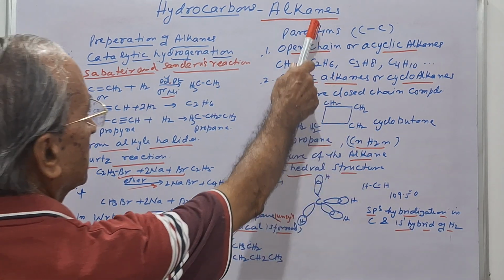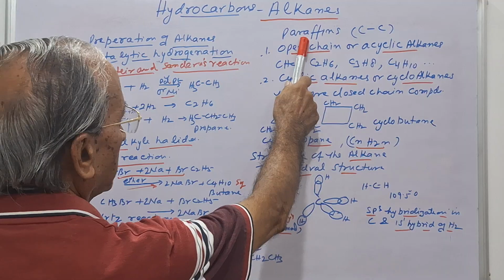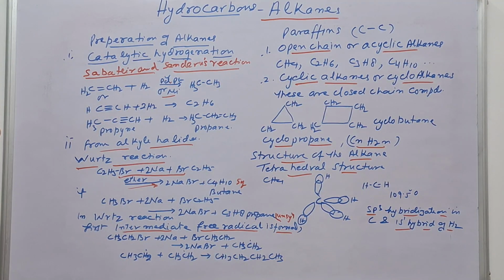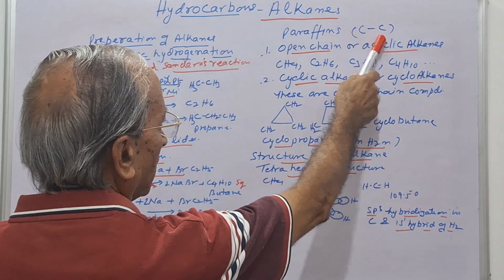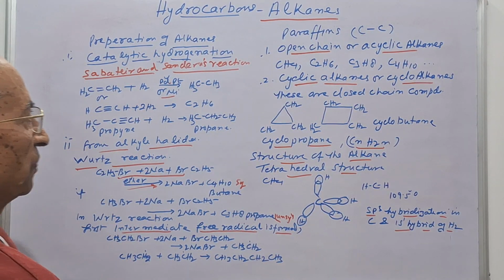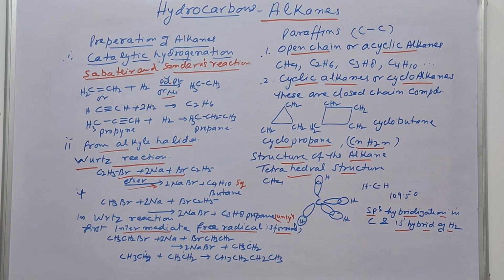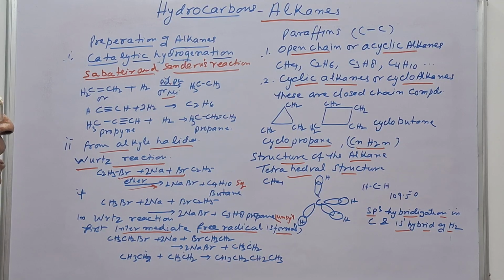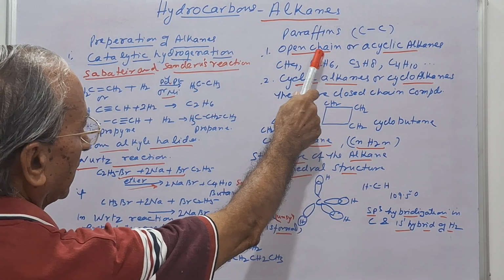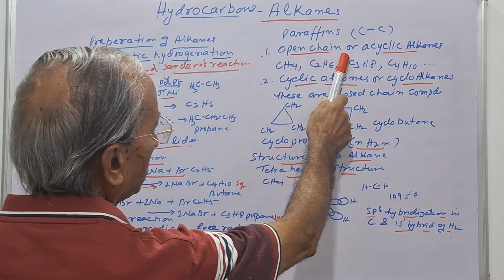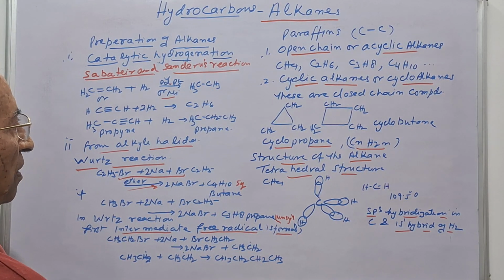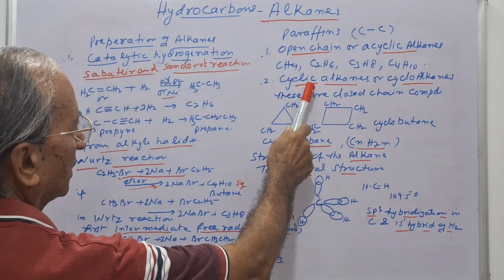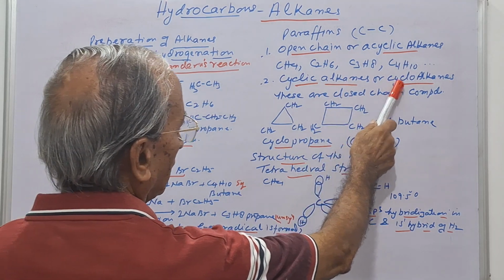Alkanes are also known as paraffins. Alkanes means when carbons join by a single bond, that is a saturated hydrocarbon. Alkanes may be open chain or acyclic alkanes, and cyclic alkanes are the cycloalkanes.